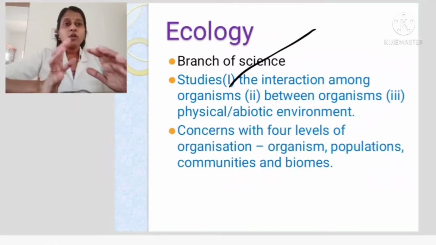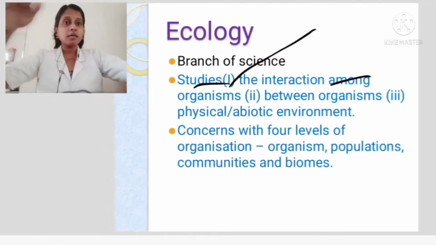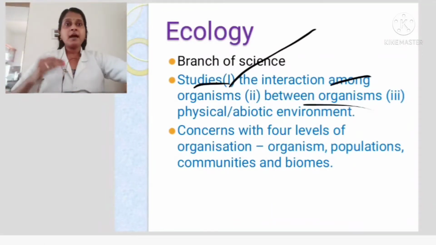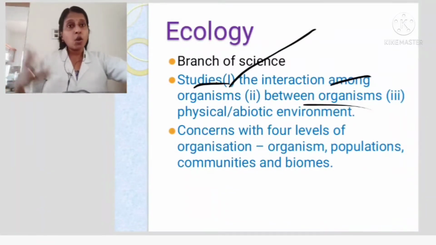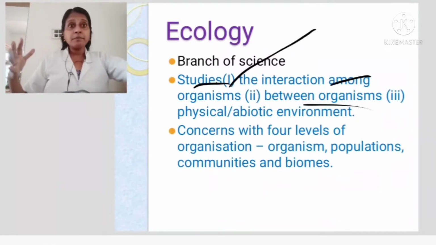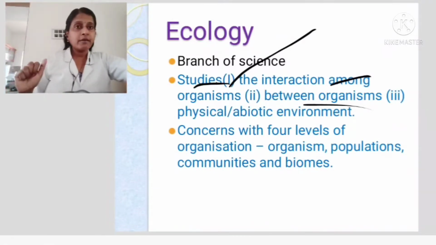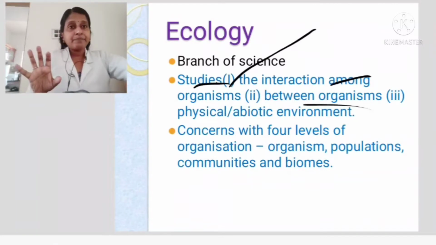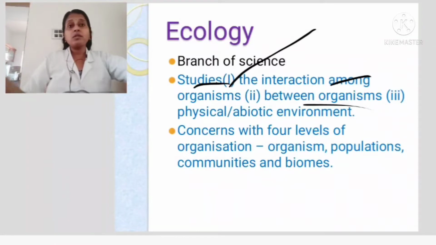So ecology is a branch of science dealing with interaction among organisms, that is ourselves, and between organisms, where we depend on other organisms either for food or for clothing. We are depending on others, isn't it? So we are interacting with others in the same space. There is competition also for food. Like a dog and a cat, if one food is there, both may fight. The stronger will win over anyhow. The interaction between them, along with the abiotic factors, that is the soil and the water, all comes under ecology.